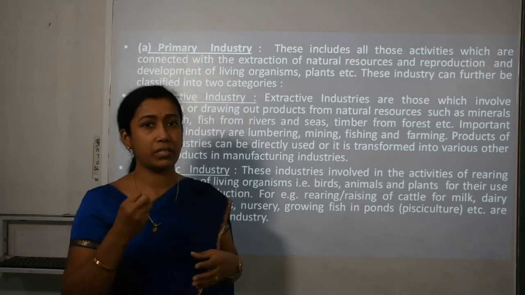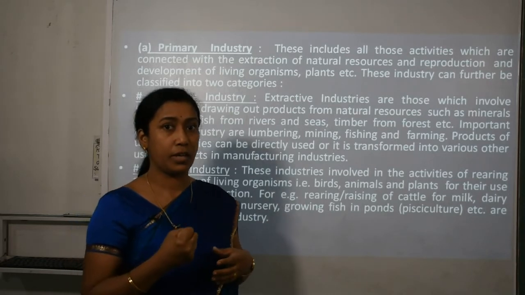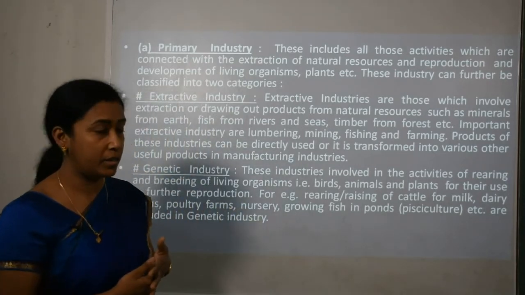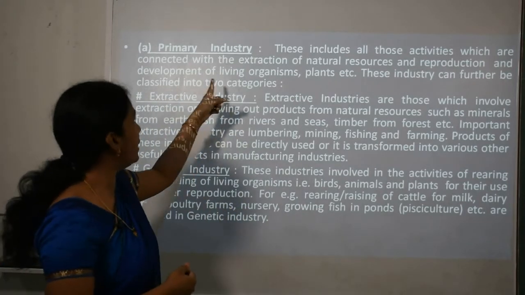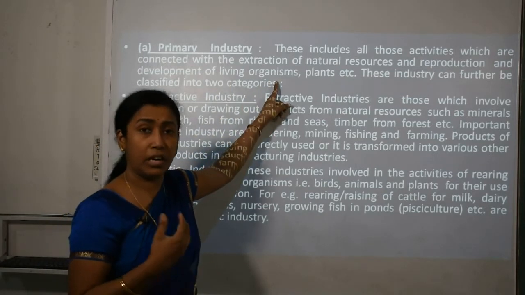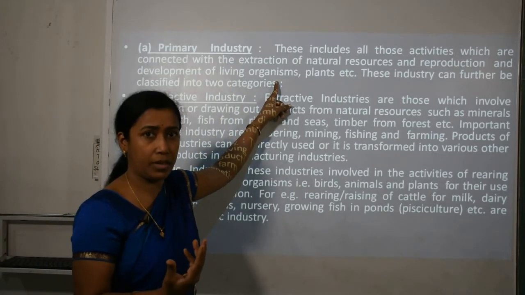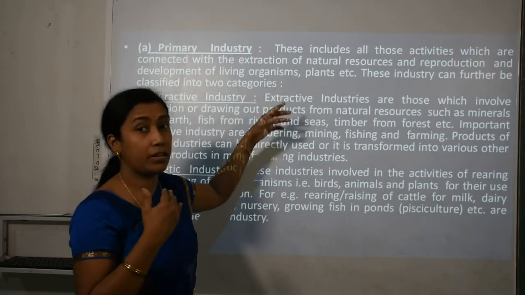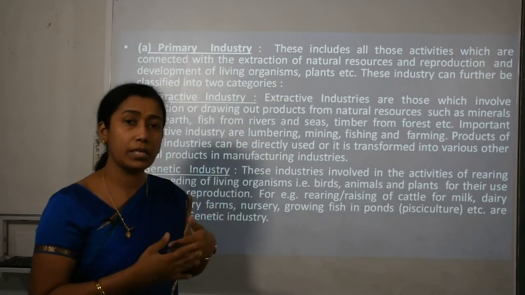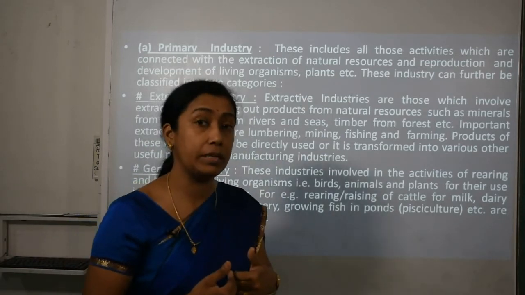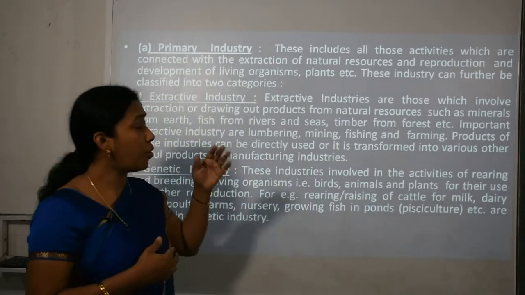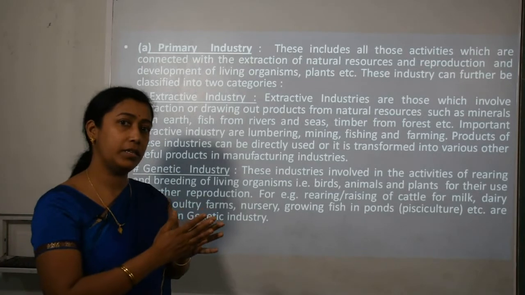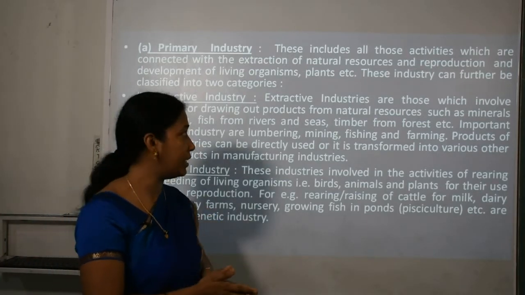Reproduction and development of living organisms means cattle, poultry farms, cattle rearing, where we reproduce animals as well as plants, which is done in nurseries. All these constitute primary industries.